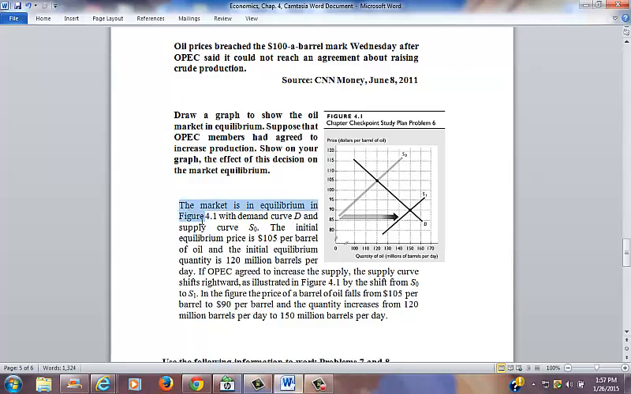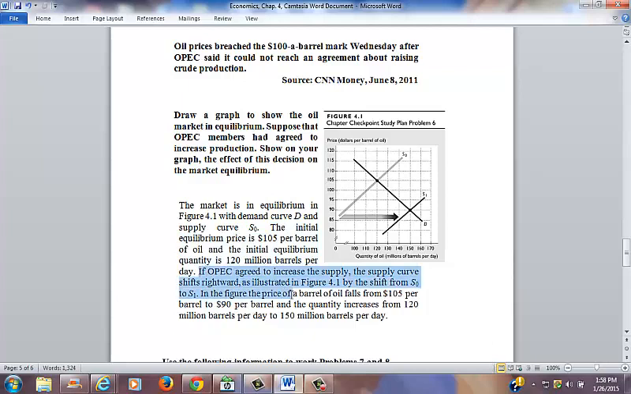So the market equilibrium in figure 4.1 with demand curve D and supply curve S0 is given there. So that's shown here, S0 and D. That's the original point, and this was given somewhat arbitrarily. It's just above $100 for the price. It could have been up here along any of these points above $100 in price. And the initial equilibrium price is $105 per barrel of oil, and the initial equilibrium quantity is 120 million barrels per day. You can see that point here, 105 in the price and the quantity of 120, that's in millions of barrels per day.